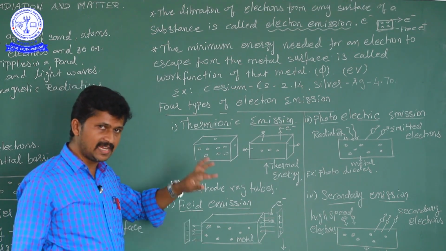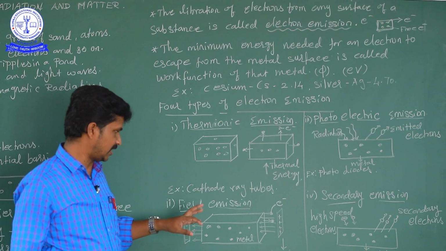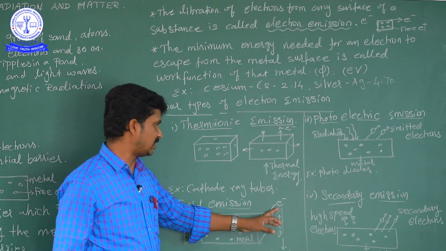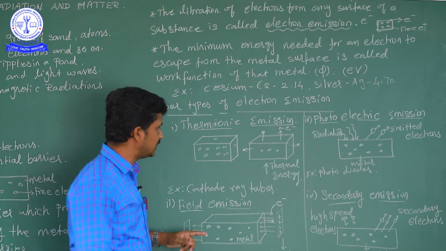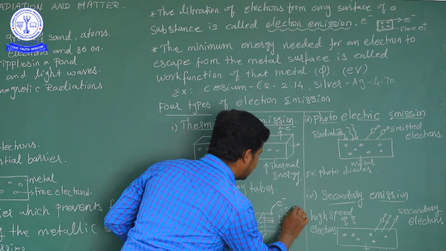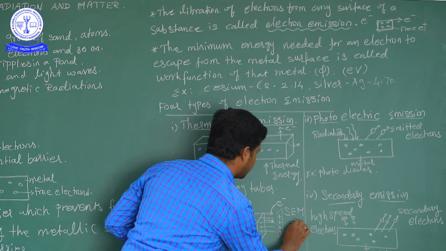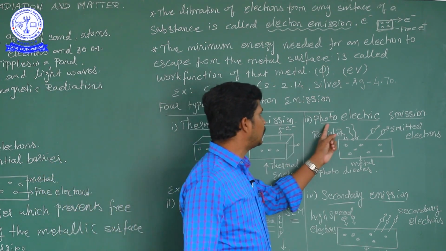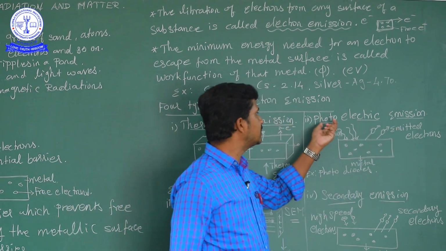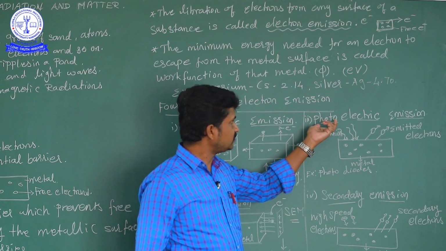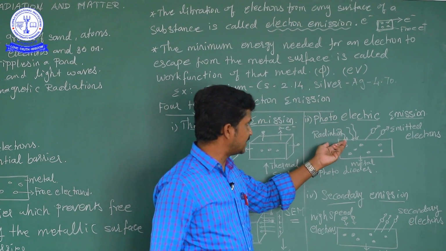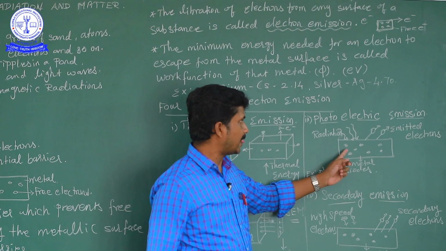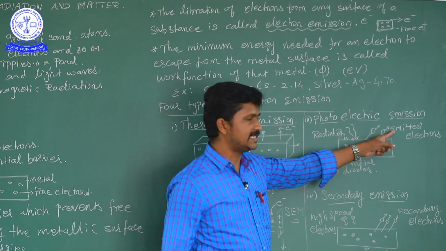The example of field emission is the scanning electron microscope, using a strong electric field to liberate the electrons. That means SEM. And then the third one is photoelectric emission. Photo means light energy. By radiation falling on a metal surface, the free electron is liberated easily.